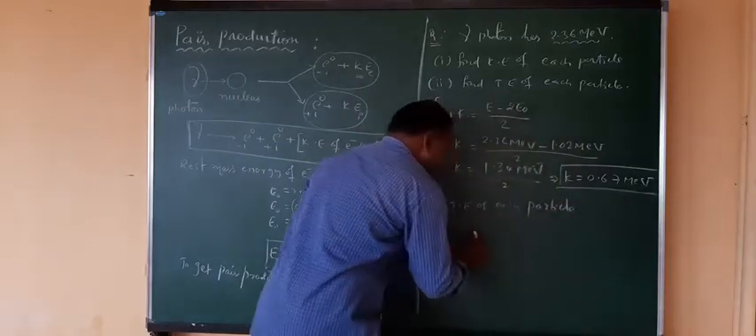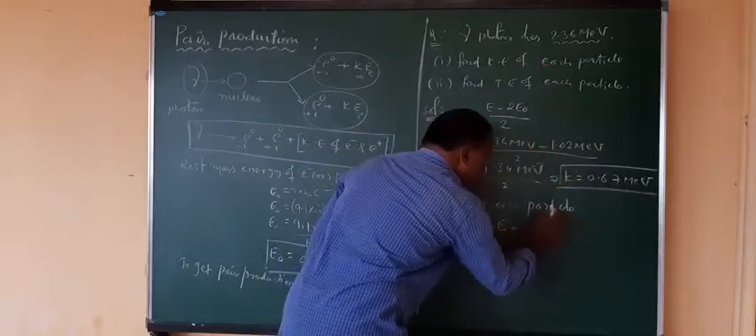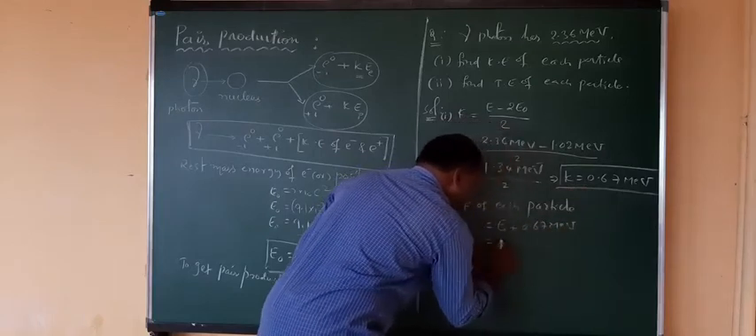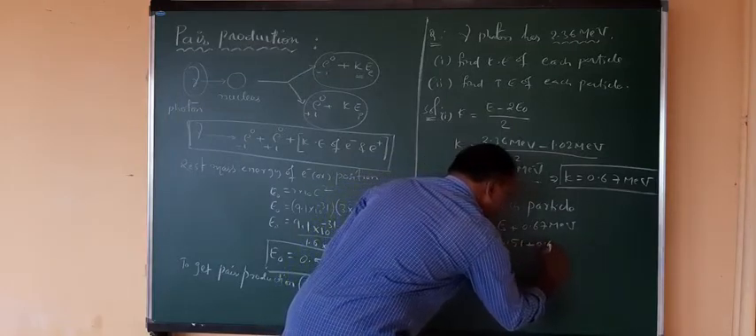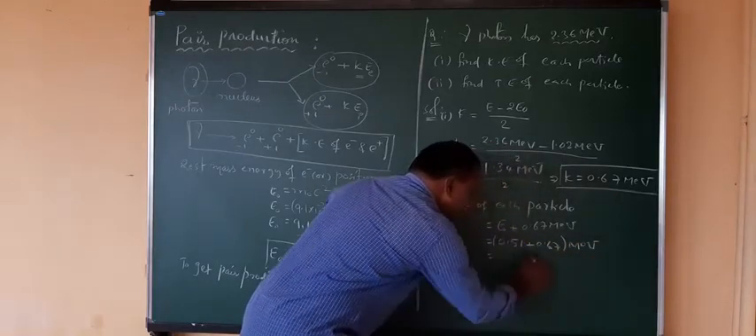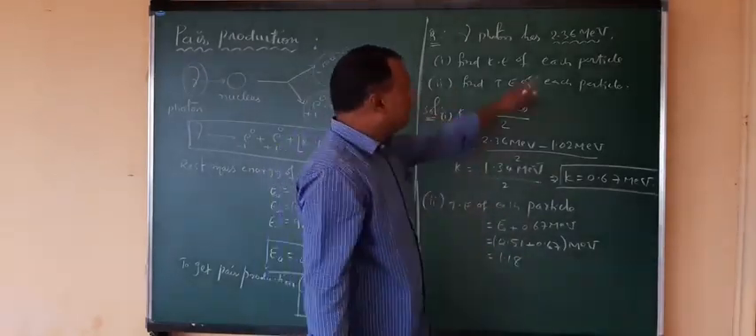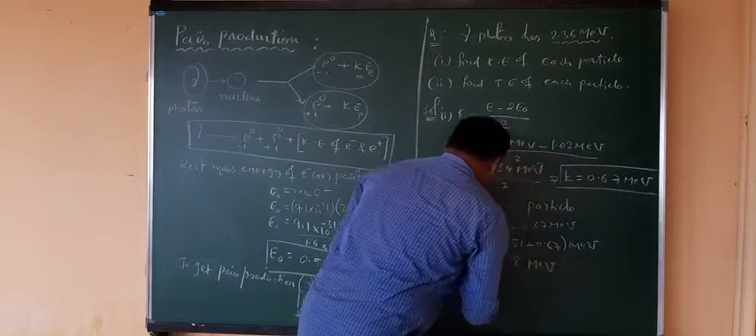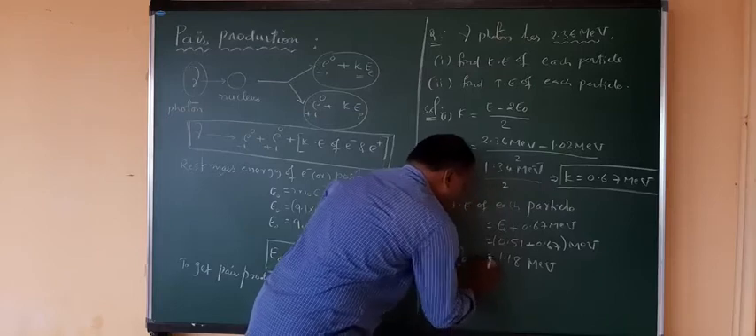So the second answer, total energy of each particle, you can write as E naught plus the kinetic energy, that is 0.67 million electron volts. What is E naught? It is 0.51 plus 0.67, in million electron volts. So what you get is 1.18 million electron volts. So this is the total energy of each particle, either electron or positron.